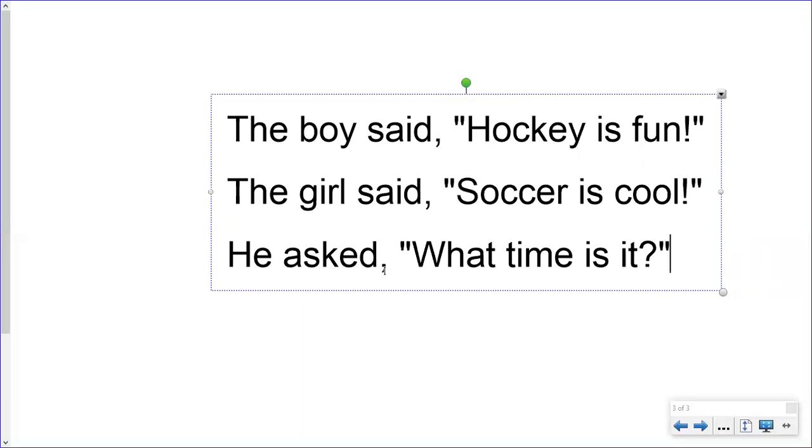So as a final review, you start each sentence with a capital letter, and in that beginning part of the sentence, you need a punctuation mark here, and we use a comma because the sentence isn't over. We capture their words inside beginning and end quotation marks. Their words start with a capital letter and they end with a punctuation mark. And that's how you use quotation marks when the word said or who is speaking comes in the beginning of the sentence.